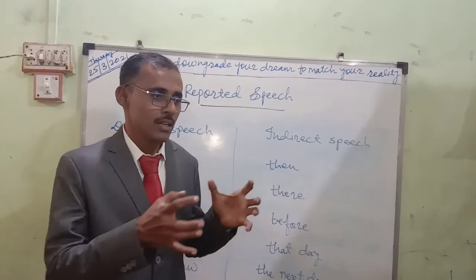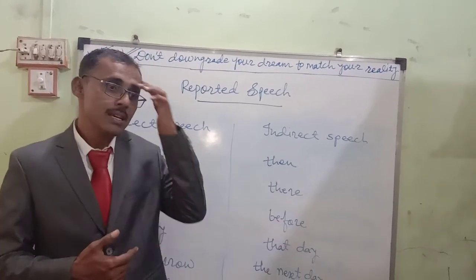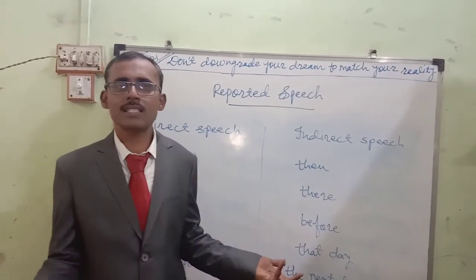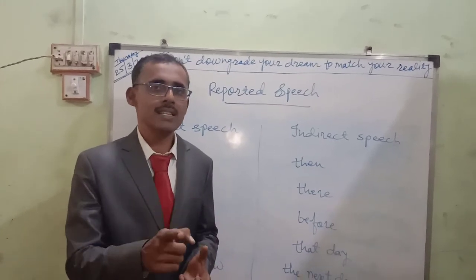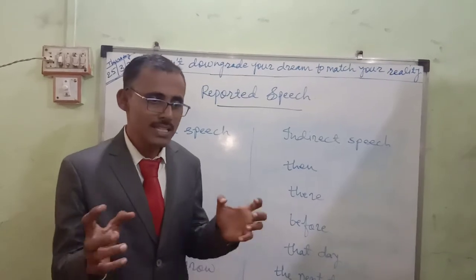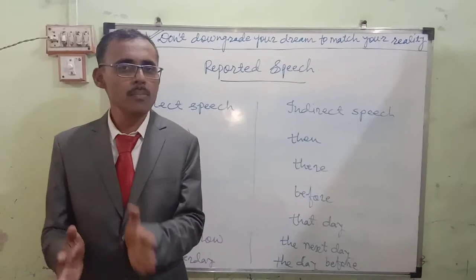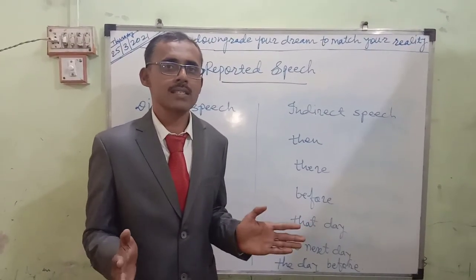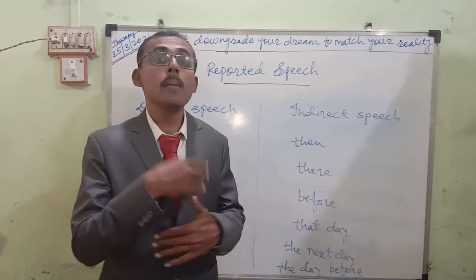Second thing, if you are absent in class, then your classmate is explaining, meaning the class is over, that time he is explaining everything. It is past tense, therefore we are using past tense. Try to remember this: is converted to was, has converted to had. Do you understand these types of rules, my dear? Present tense is converted into past tense, some rules are there, so we have to learn these rules, also very important, my dear. Tenses and all helping verbs you have to see and convert into past tense.